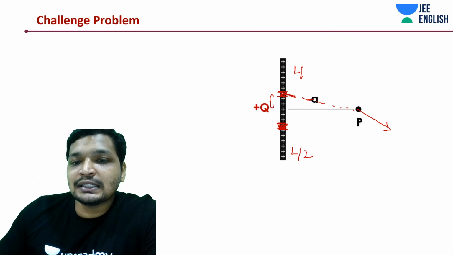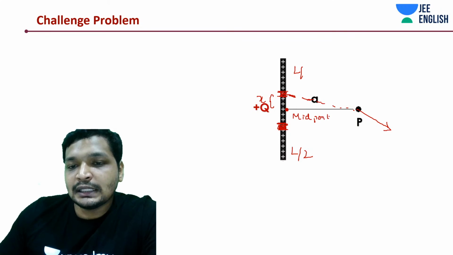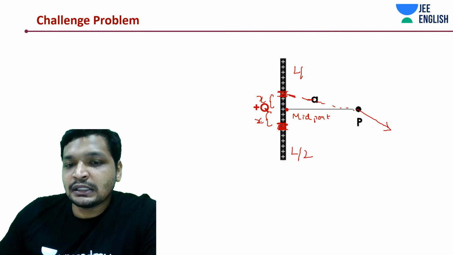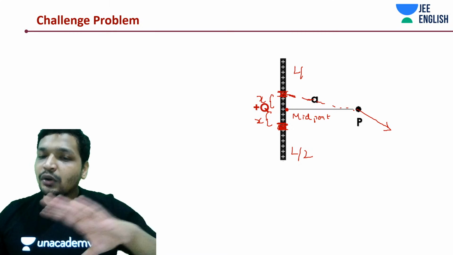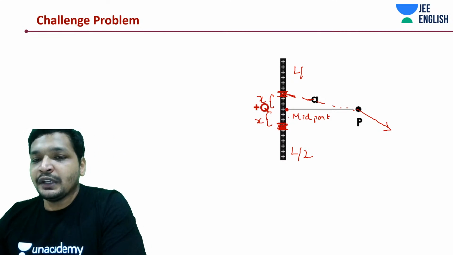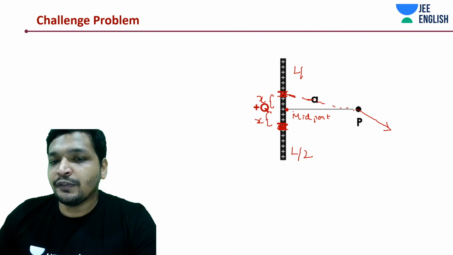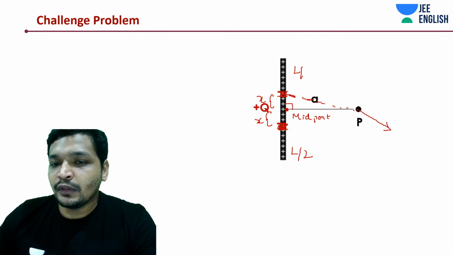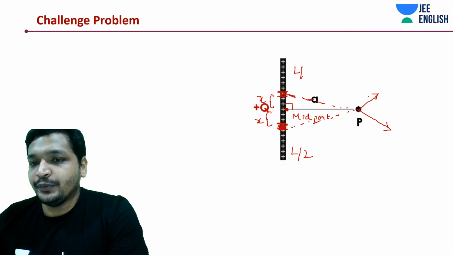Let's say this is at a distance x from this point, the midpoint. Some techniques like what we discussed during point charge sessions, there will be similar techniques involved in this. This is only possible if P is at the midpoint. The perpendicular from P is at the midpoint. Now again, you join this line. This is also at distance x from L by 2.